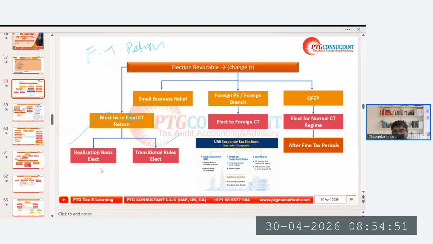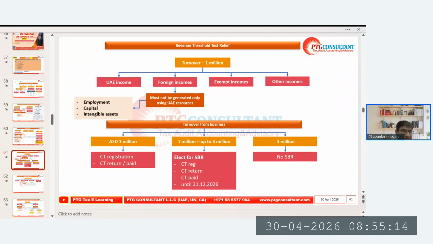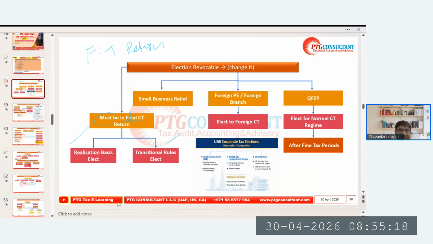You can log in to your portal, the FTA login. I'm going to show you these elections from there quickly, although we covered them previously, but let's try one more time. Natural person relief we will discuss after this. Let me share my screen one more time. Let me log in first.